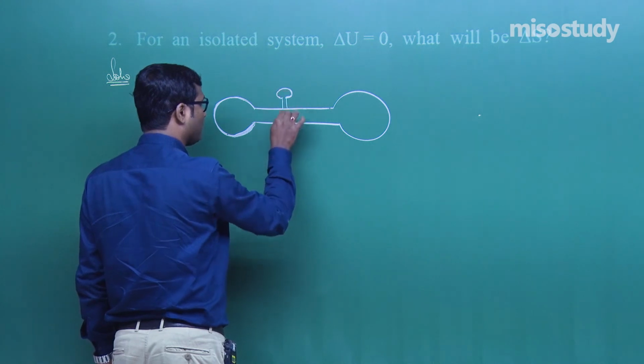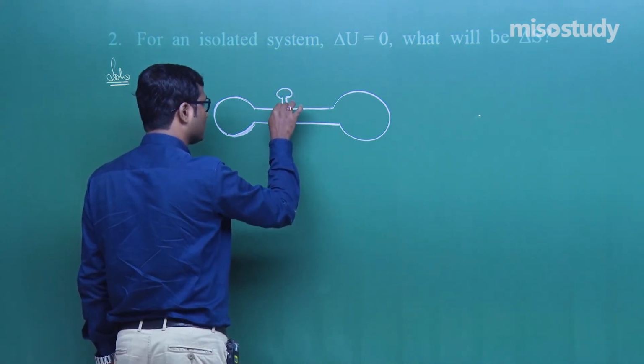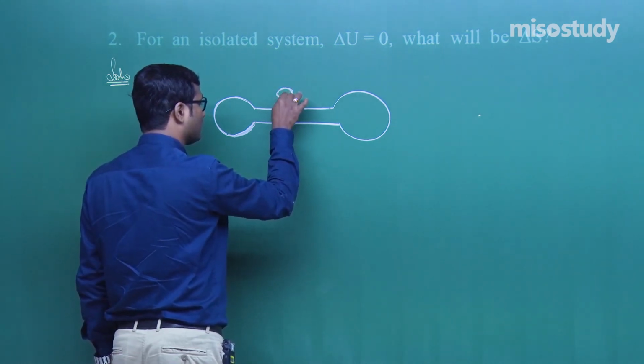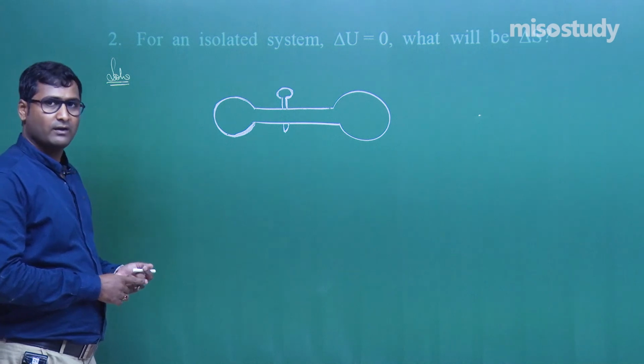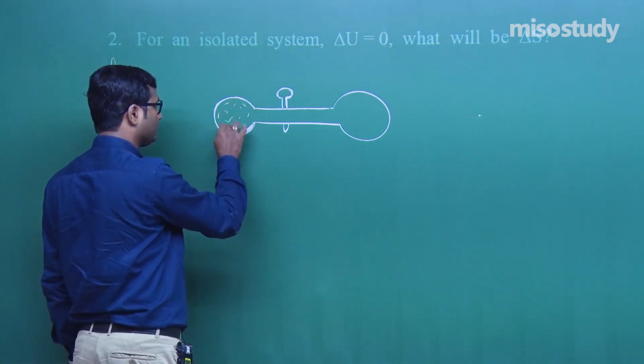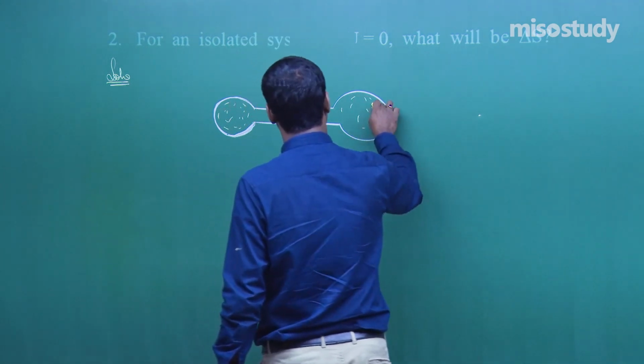This is an example of an isolated system. The gases are filled here.